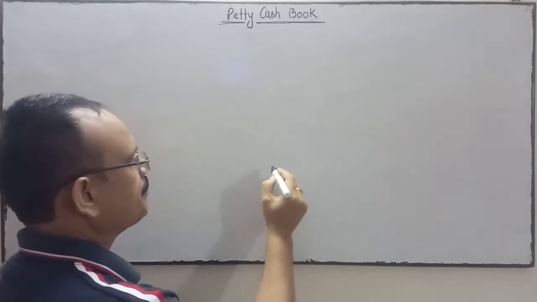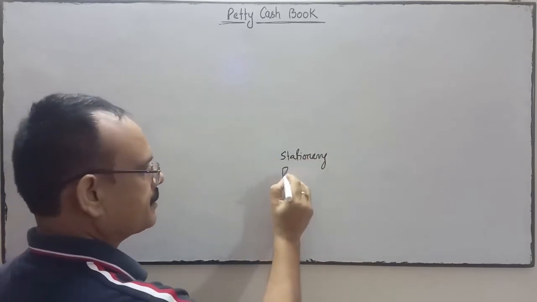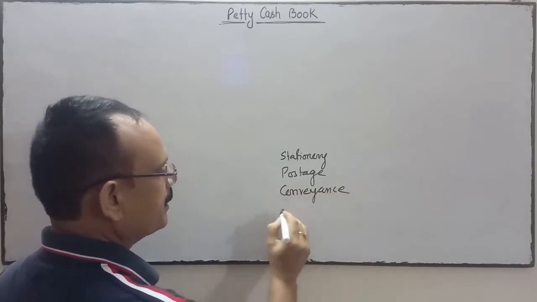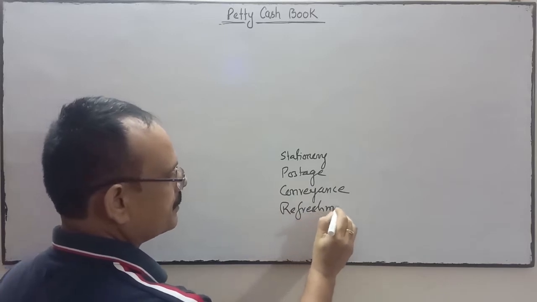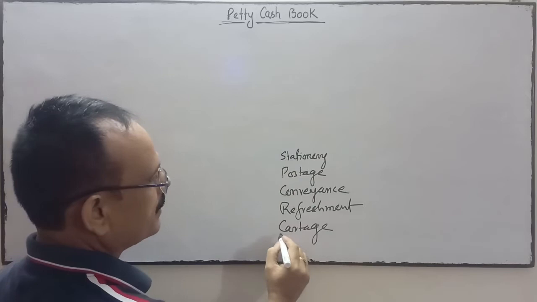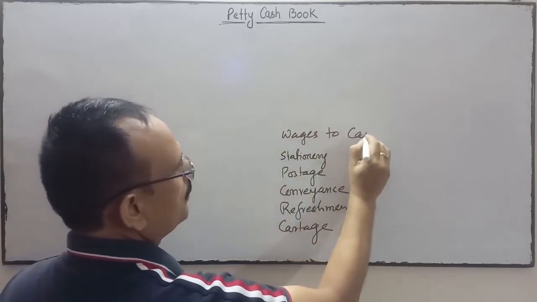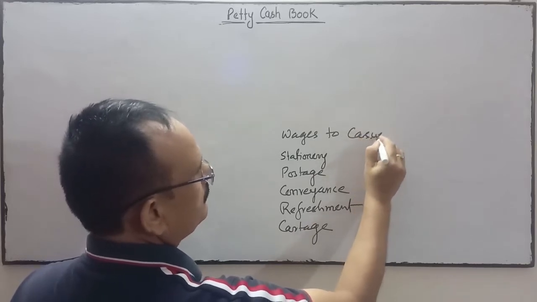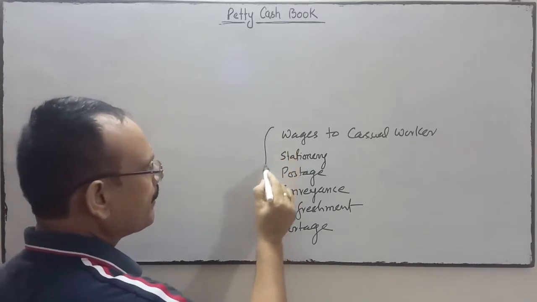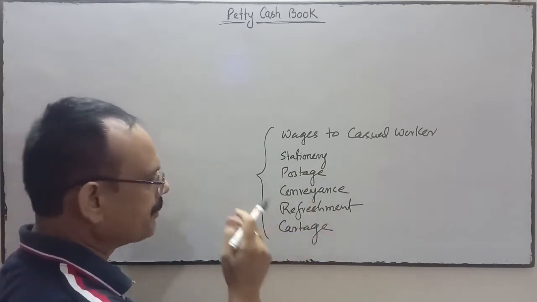Small payments such as payment for stationery, postage, conveyance, refreshment, cartage, and wages to casual workers.